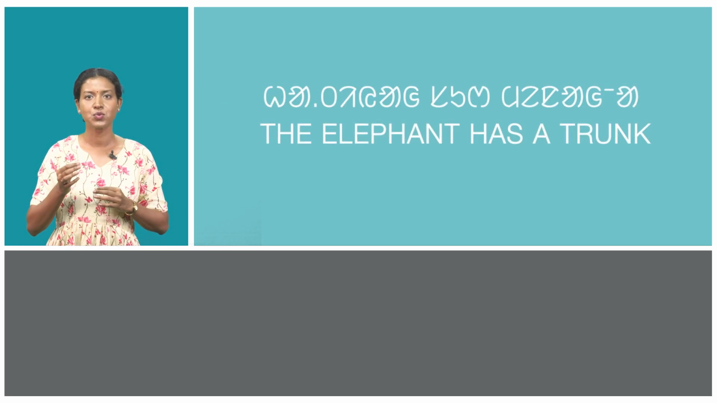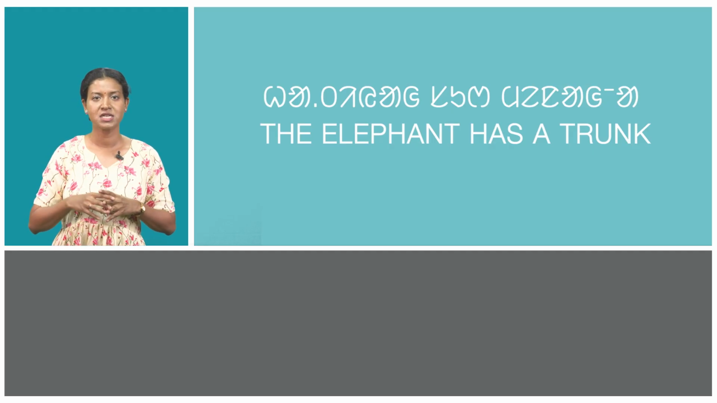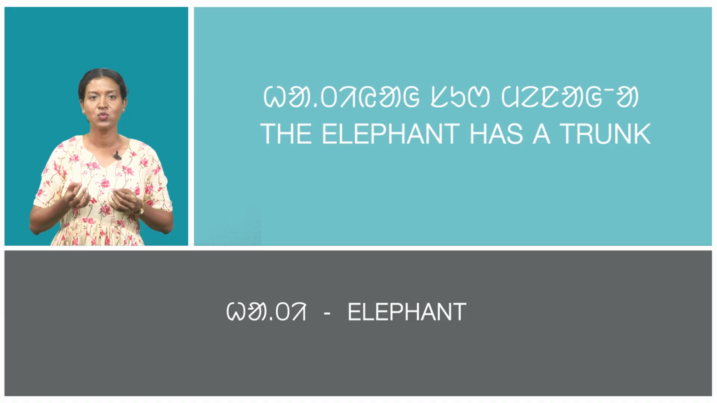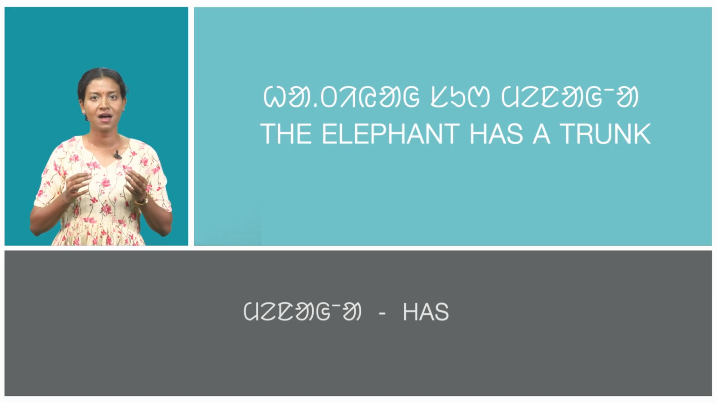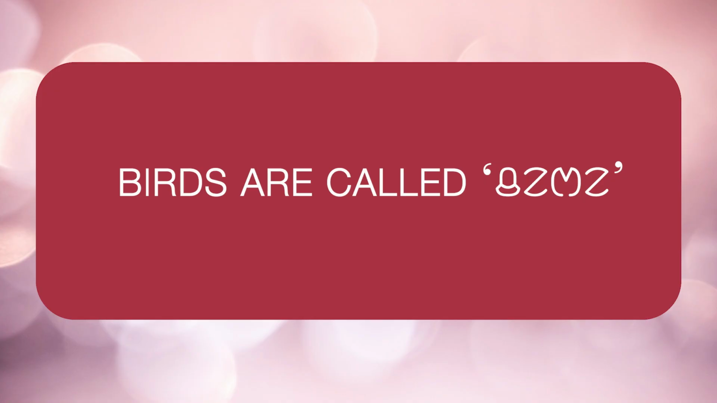In the third sentence, hatia sur menaa, which means the elephant has a trunk. Here, hati, which means elephant, is a possessive noun of inanimate. Sur, which means trunk. Mena'a, which means has. Now, let's take a look at some common birds. Birds are called chere in Santali.